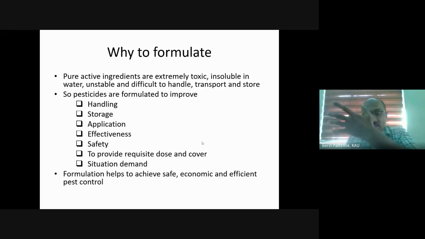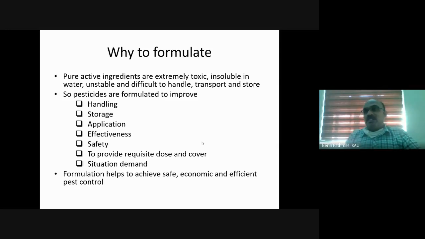Is it an easy task for a simple farmer to measure 1 milligram? A 1 milligram balance itself will cost 1 lakh. So, in order to take the requisite dose and cover it evenly, we need a pesticide formulation.